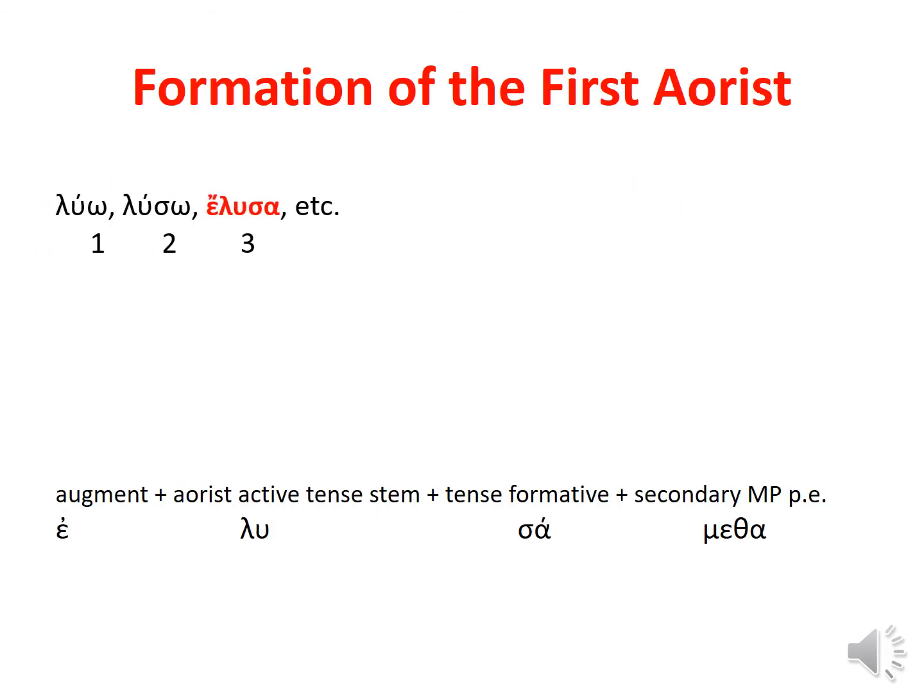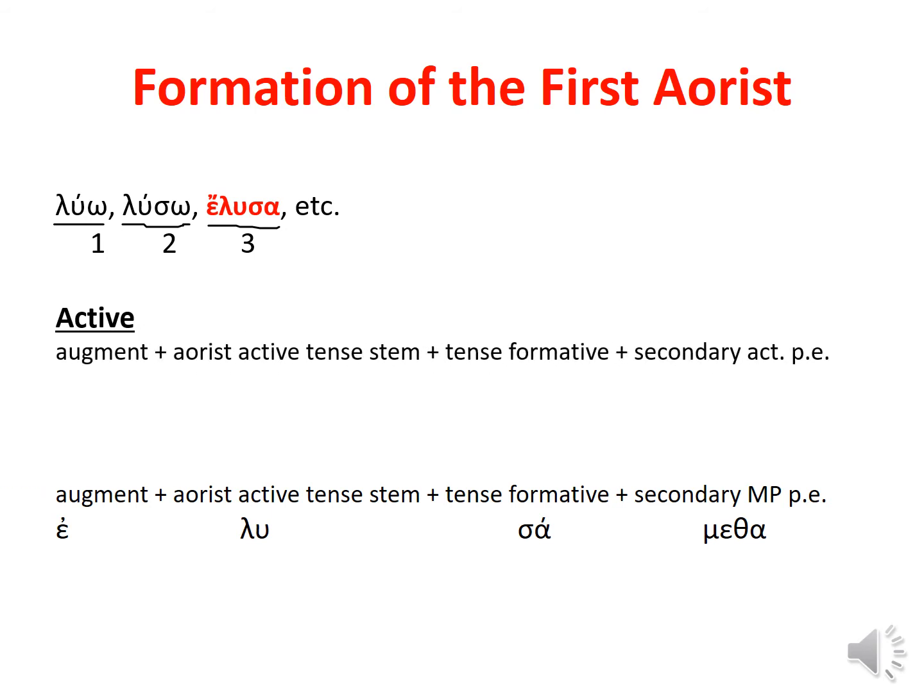Now, how do we form this bad boy? Well, you remember the concept of principal parts. The first principal part is the present active indicative, first person singular. The second principal part is what? The future active indicative, first person singular. The third principal part happens to be the aorist active indicative, first person singular. So you need to look to the third principal part to get your stem.